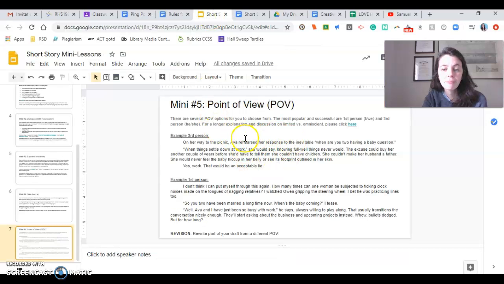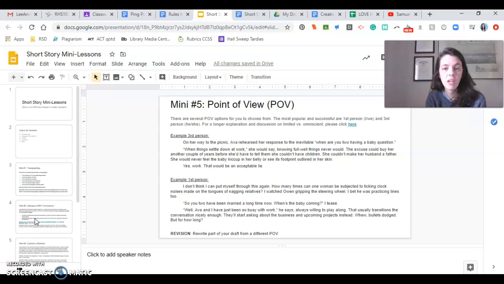Third person is he or she. So Mike does this and he does that, etc. If you never say "I," if you don't put yourself in the story, if you're just narrating what you see the other characters doing, then that's going to be third person. And there's just a couple of examples here for you to look at. So that is it. I think those are the most important key parts of thinking about writing a short story.